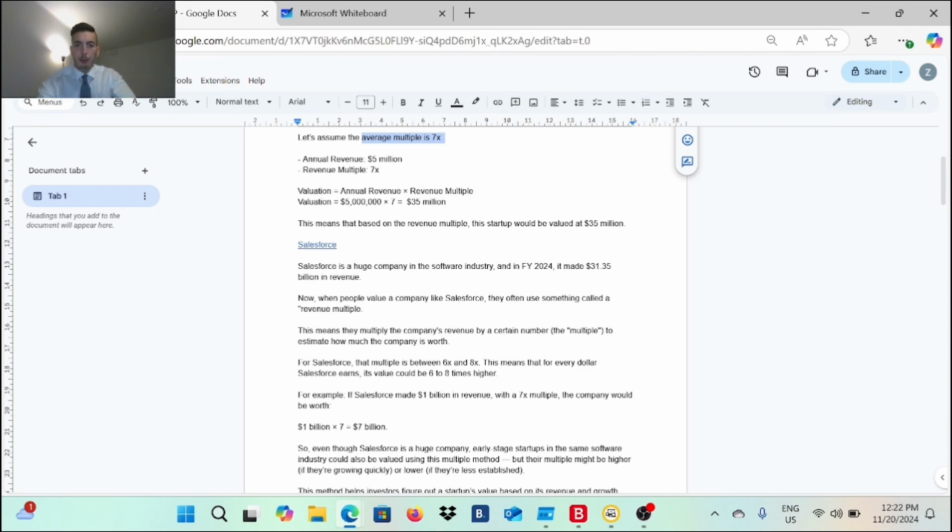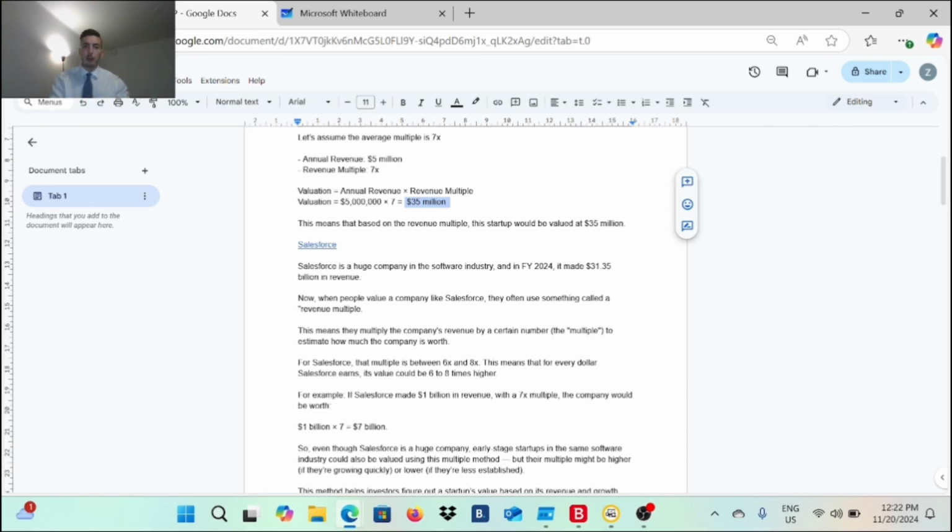So the valuation would be 5 million multiplied by 7x, so it would be 35 million. So the valuation of this startup, which started 1 year ago and had only 5 million as revenue, is 35 million. Got it? That's exactly how you calculate the valuation of your startup.